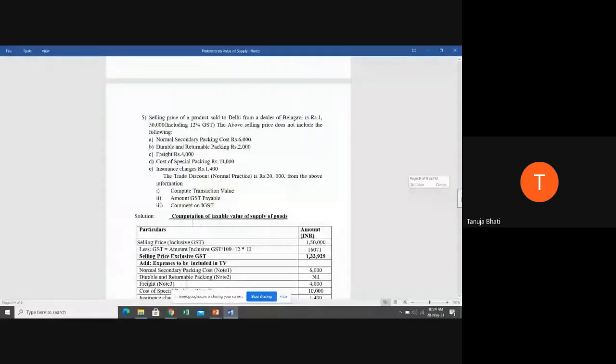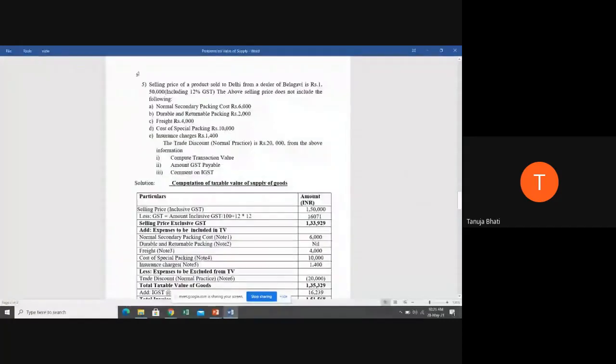Next, problem number 5. Now, the selling price of a product sold to Delhi from a dealer of Belagavi. From Belagavi, a product has been sold to Delhi for rupees 1,50,000, including 12% GST. Means in this 1,50,000 GST is already included. I think in module number 2, we have seen what is inclusive GST and what is exclusive GST concept, right? So this 1,50,000 is including GST, but we also know how to remove the GST portion and find the taxable value.